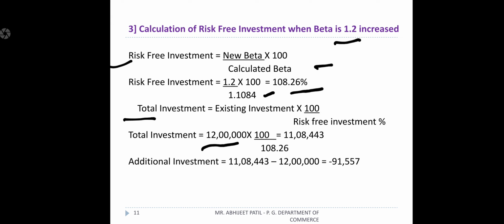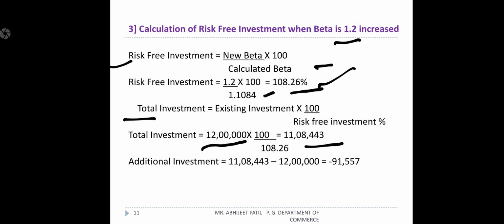Existing investment, how much? Existing investment take 12 lakh. Don't take the second condition investment here. You should take the existing first condition only, 12 lakh. Multiply with 100 and the percentage comes to 108.26. Divide that, and we will get the total investment: 11,08,443 is the total investment avenues of your portfolio manager.